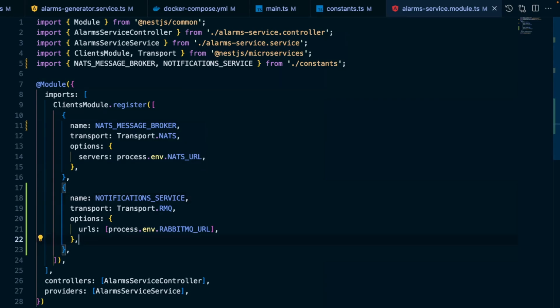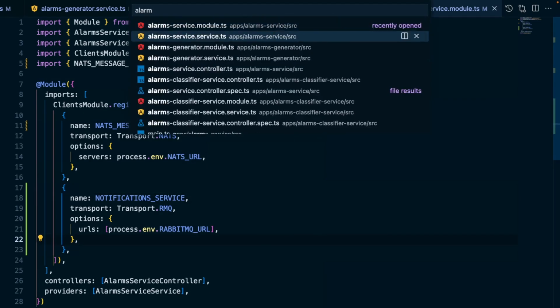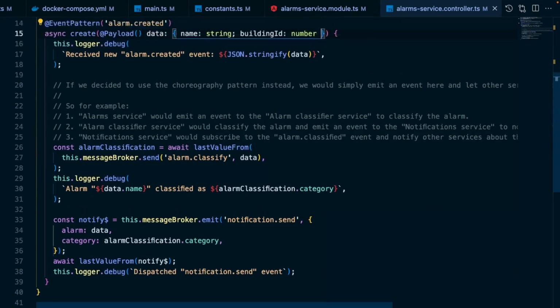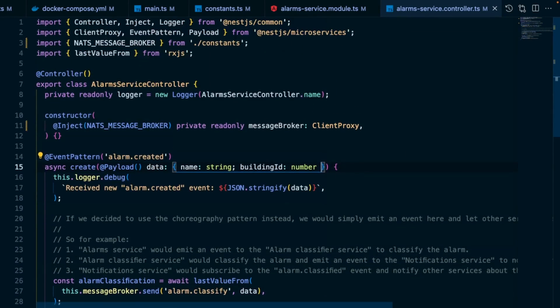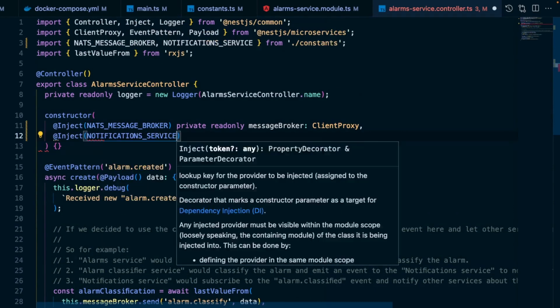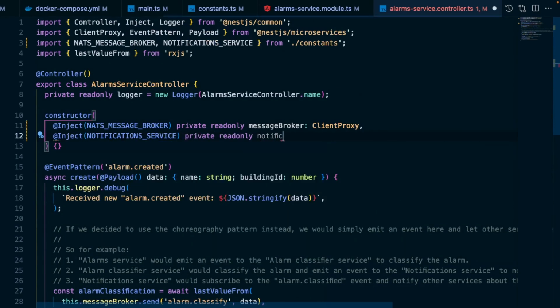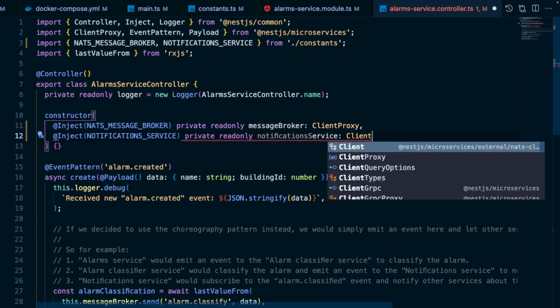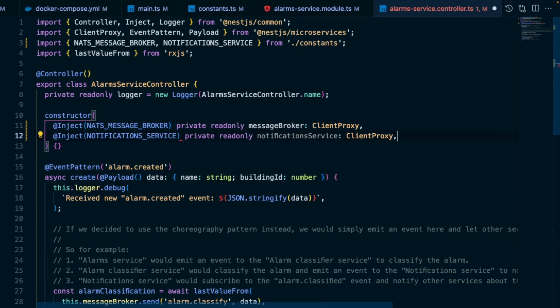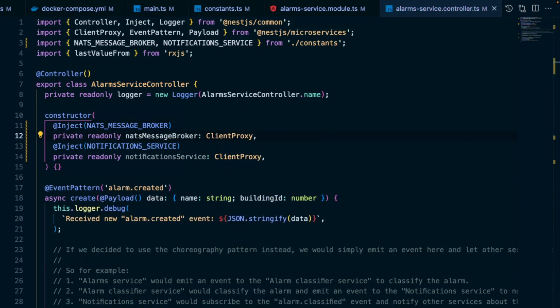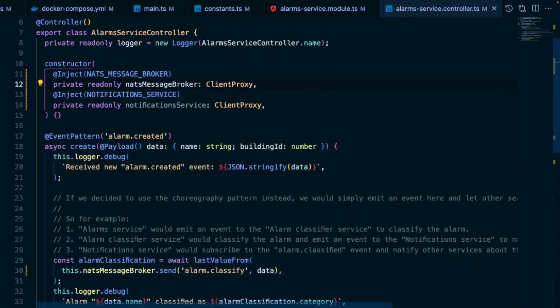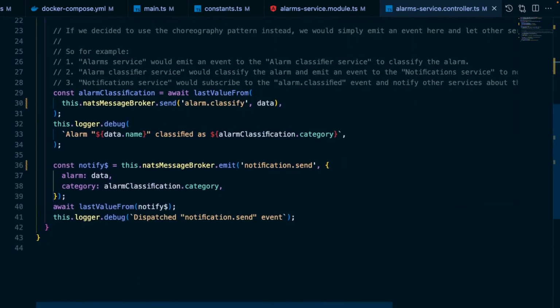Great! Now with the client provider registered, let's open up the alarms service controller file and inject the notifications service client with the Inject decorator. Just for purity's sake, let's also rename the message broker property here to natsMessageBroker so we can distinguish between the two. And last but not least, let's scroll down to the create method and update the code to use the notifications service client instead of the message broker client for sending notifications.